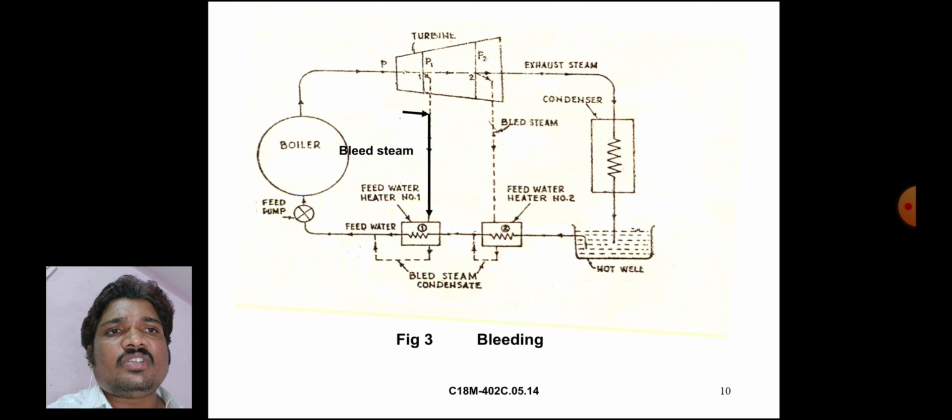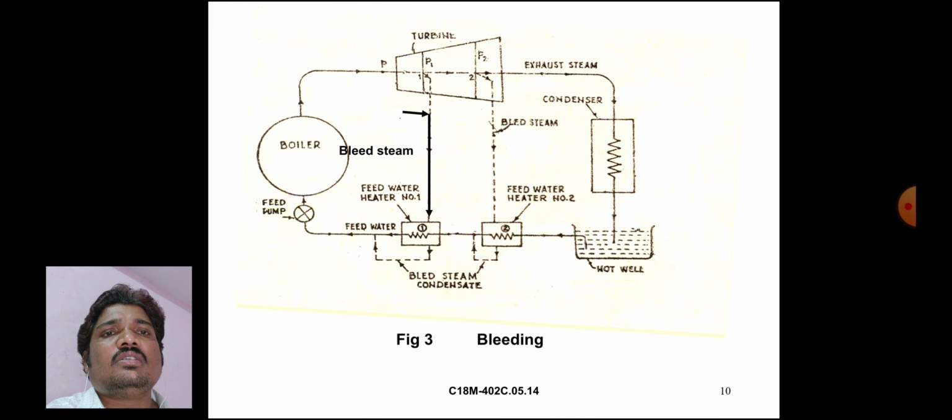Bleed steam goes to the feed water heater. This is the bleed steam condenser. This is the bleeding process, as shown in this figure. This is the working principle of these components, as shown in this figure.